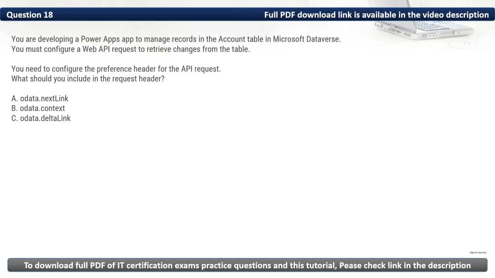Firstly, let's eliminate the incorrect options. We have A, OData.nextLink. It is used for pagination to fetch the next set of results in large datasets but does not handle incremental changes. Then we have B, OData.context. It provides metadata about the request and response but is not related to retrieving changes or deltas. As such, we should include OData.deltaLink in the request header. Thus, the correct option is C.